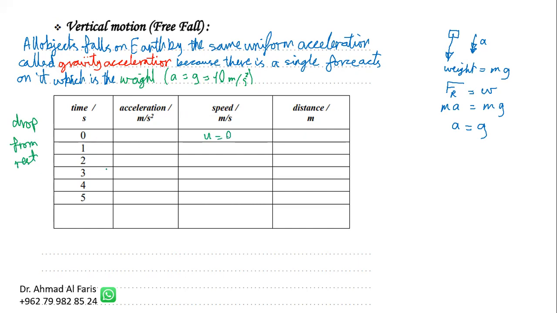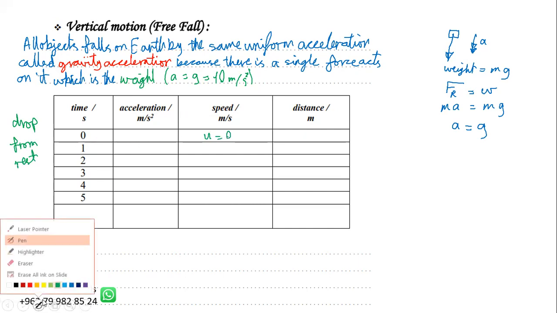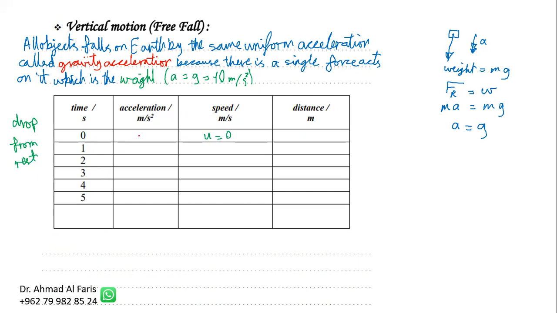In the moment that I release it, the acceleration is 10, and it remains 10 after 1 second, 2 seconds, 3 seconds, 4 seconds. It remains constant, which is the value of the gravity acceleration on Earth, 10 meters per second squared.